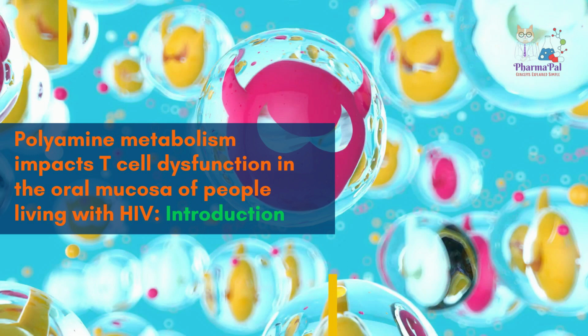Now, let's talk about ornithine decarboxylase, ODC1, which is the rate-limiting enzyme in the polyamine biosynthesis pathway. It's responsible for converting L-ornithine to the first polyamine putrescine, which then goes on to become spermidine and spermine. These polyamines, especially spermidine, play a role in regulating cytokine expression in T helper cells. In the context of HIV infection, alterations in polyamine metabolism contribute to the imbalance between T helper 17, Th17, and regulatory T cells, TREG, subsets in the oral mucosa.